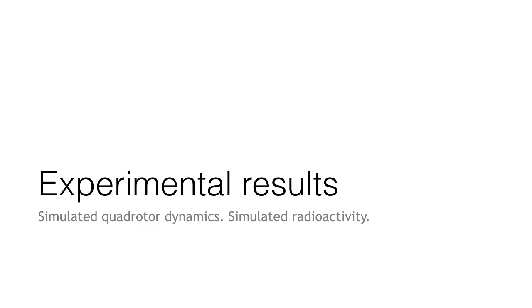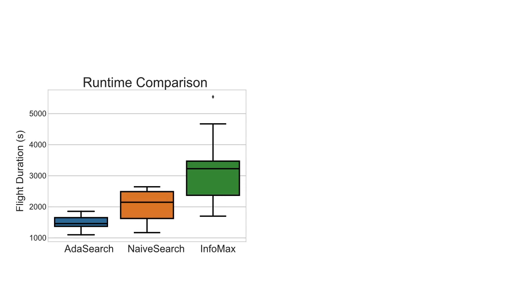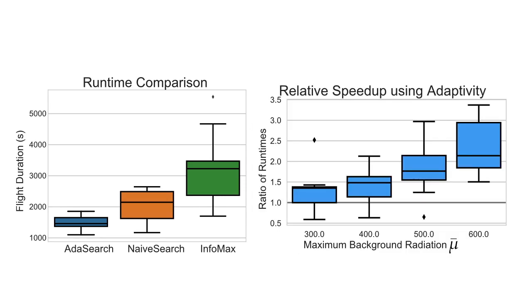We implemented all three algorithms and simulated their performance on randomized instantiations of the problem on a 64 by 64 meter grid at 4 meter resolution using realistic quadrotor dynamics and simulated radiation sensor readings. In our experiments, we observed that AdaSearch usually finishes faster than NaiveSearch and information maximization. As we increase the maximum background radiation level, the ratio of AdaSearch's runtime to NaiveSearch's runtime continues to improve.